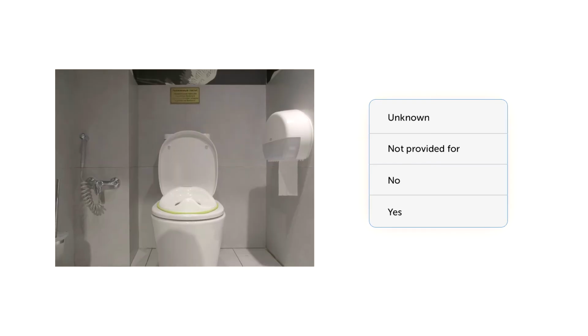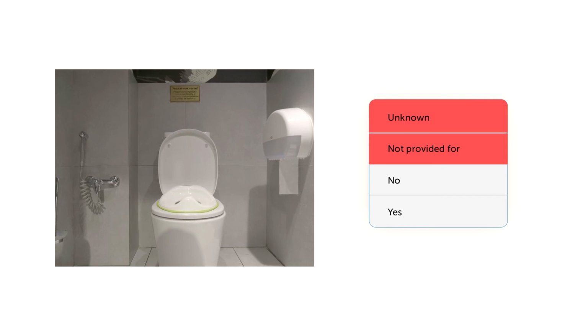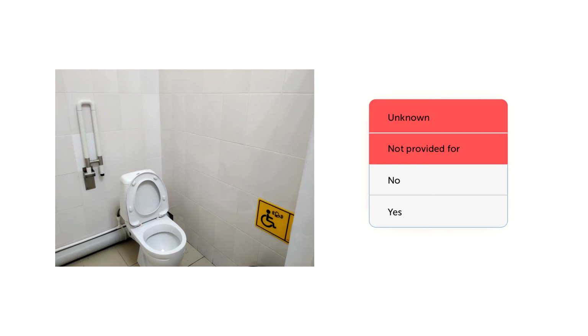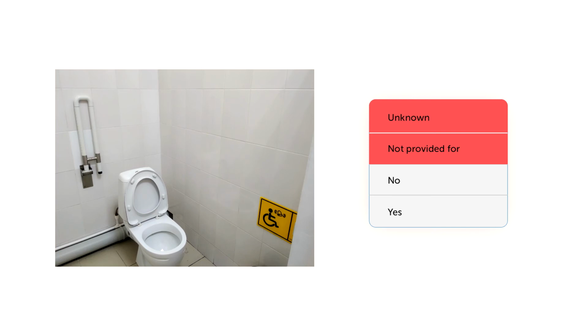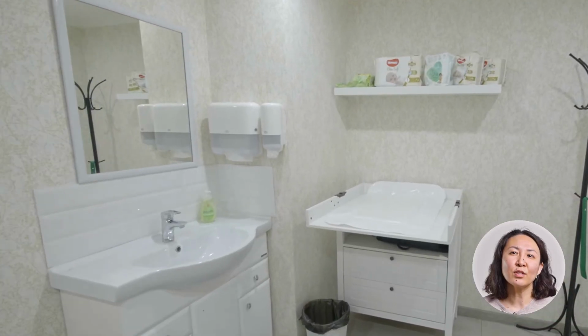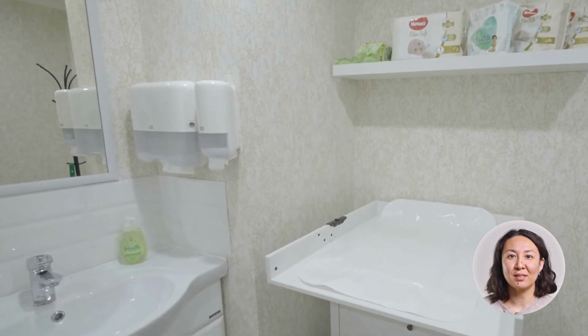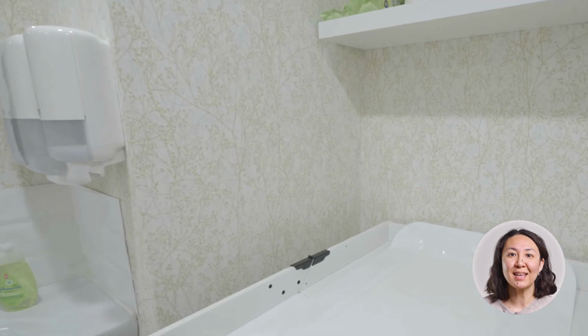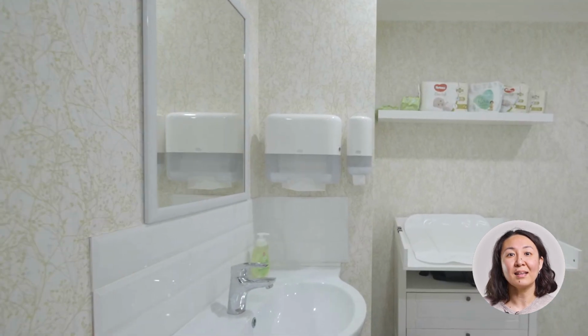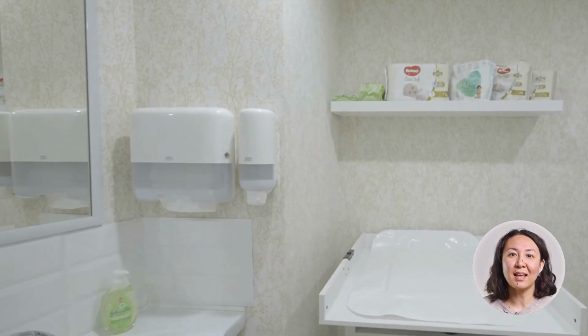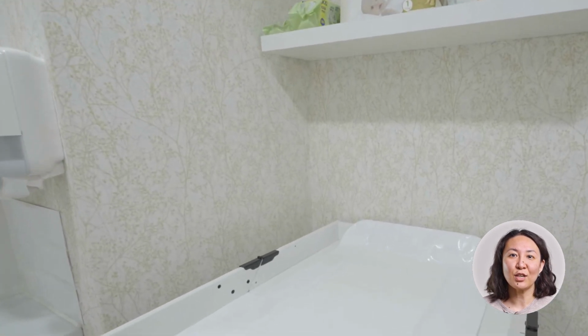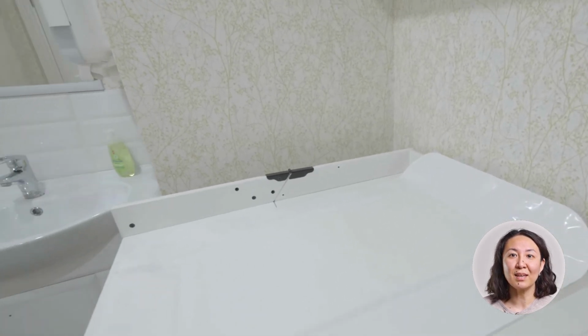Please refrain from answering not provided for, because accessibility and safety of public facilities is a basic right of every child. It is also not advisable to select the option unknown. The next question is about changing table and feeding area. This is an important facility for the youngest visitors. A changing table or changing station can be located in both a separate room and in a shared sanitary facility. In addition, a baby changing table with chest drawers can be installed.